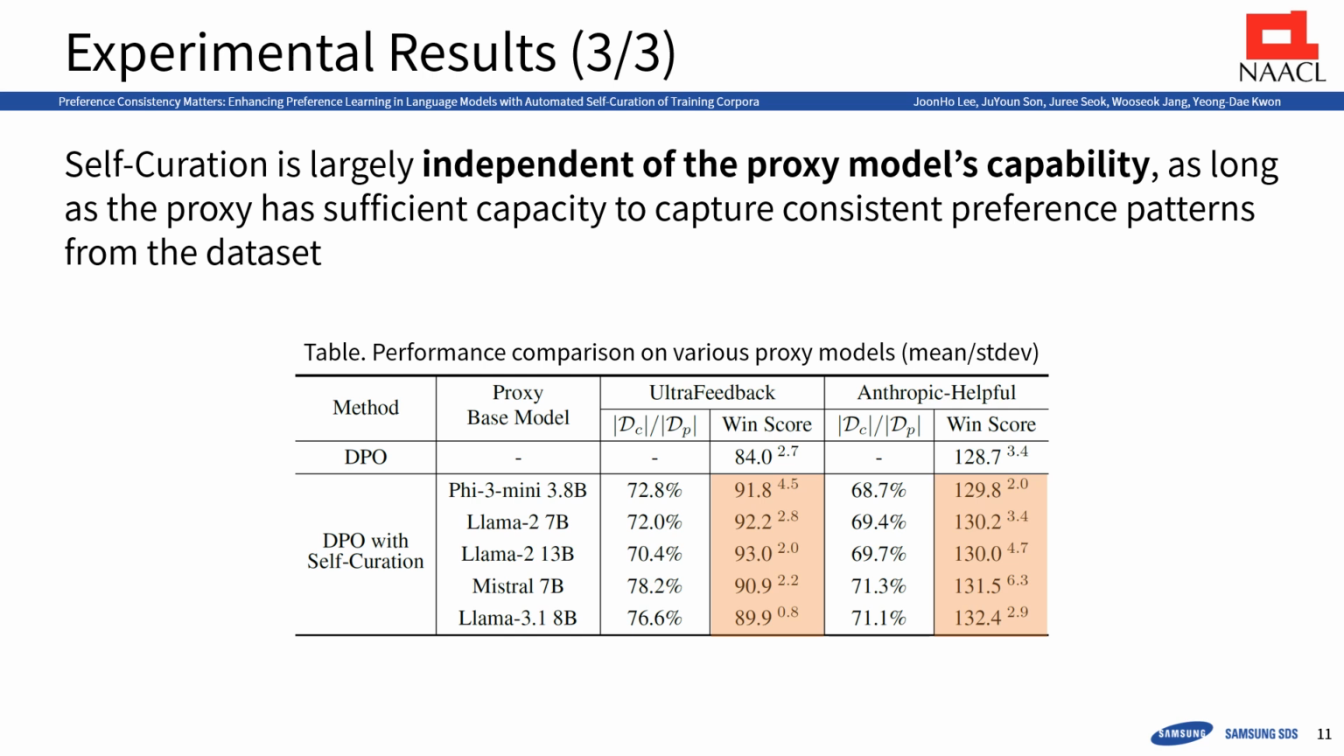Next, we examined how the capability of the proxy model influences the effectiveness of self-curation. Our findings show that self-curation is largely independent of the specific proxy model used, as long as the proxy has enough capacity to learn consistent preference patterns from the dataset. To validate this, we trained proxy models using different base language models, including Phi-3, Llama 2, and Mistral, under identical training conditions on both the UltraFeedback and Anthropic HH helpful datasets. Across all cases, applying self-curation led to better performance, regardless of the choice of base model.